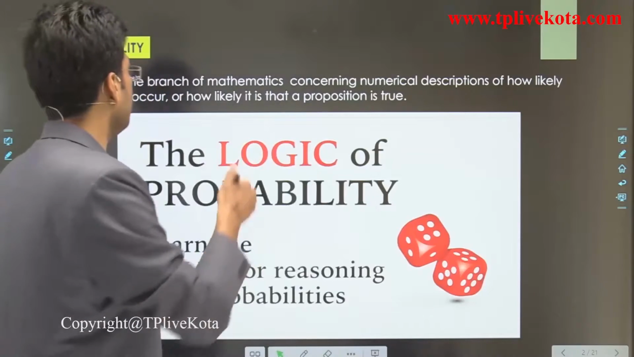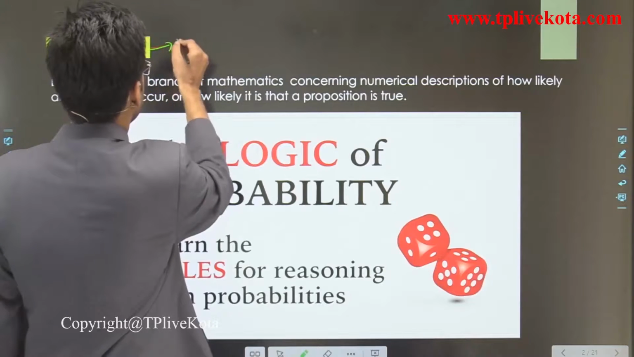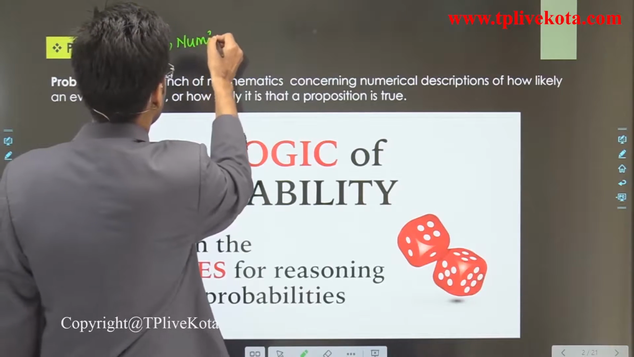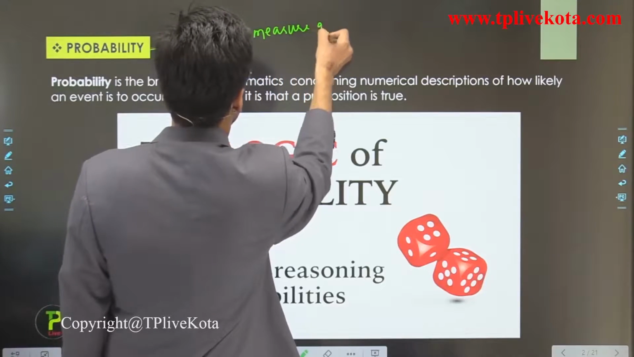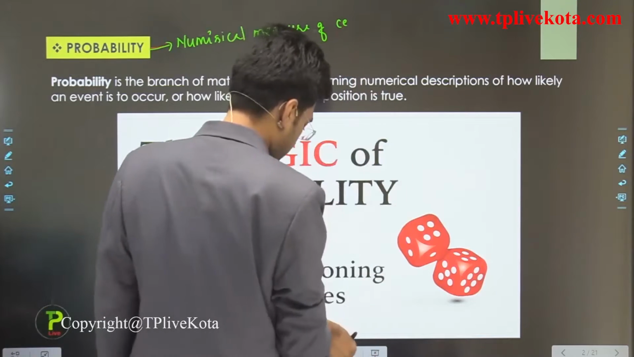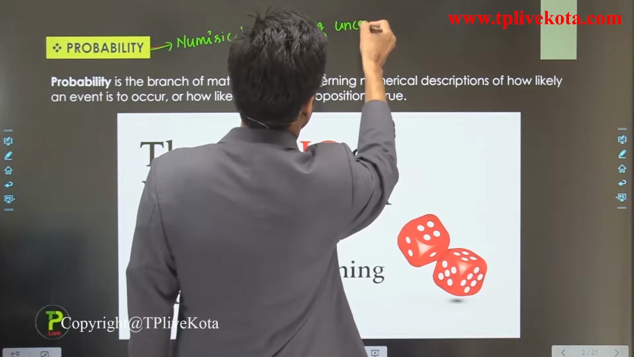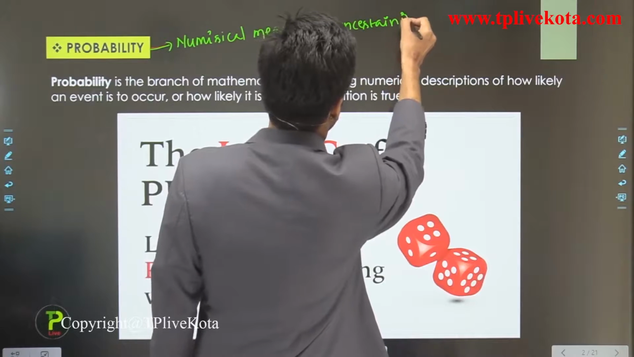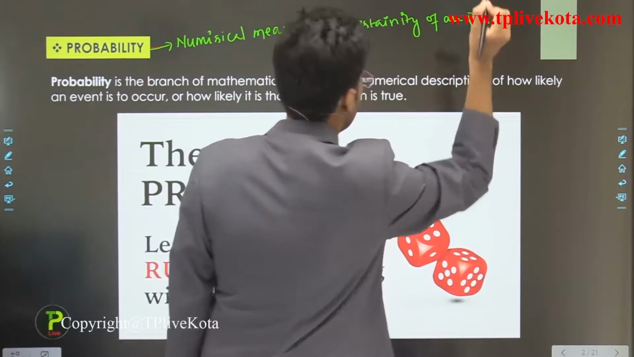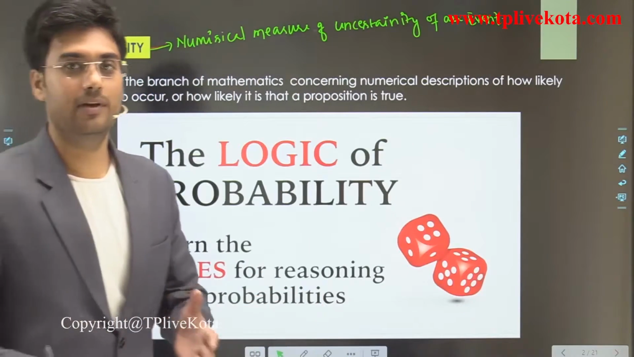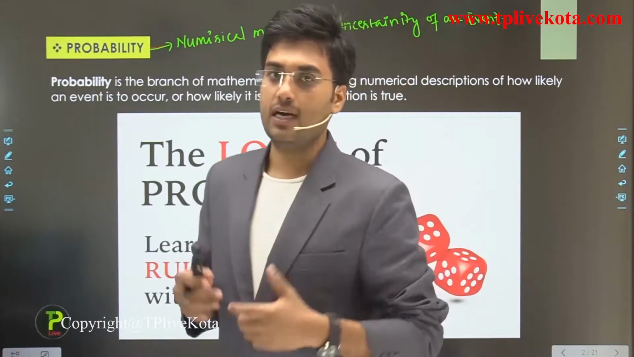Probability is a numerical measure of certainty and uncertainty of an event. Okay, so this is the probability. In the previous chapter we studied statistics, and today we start probability.